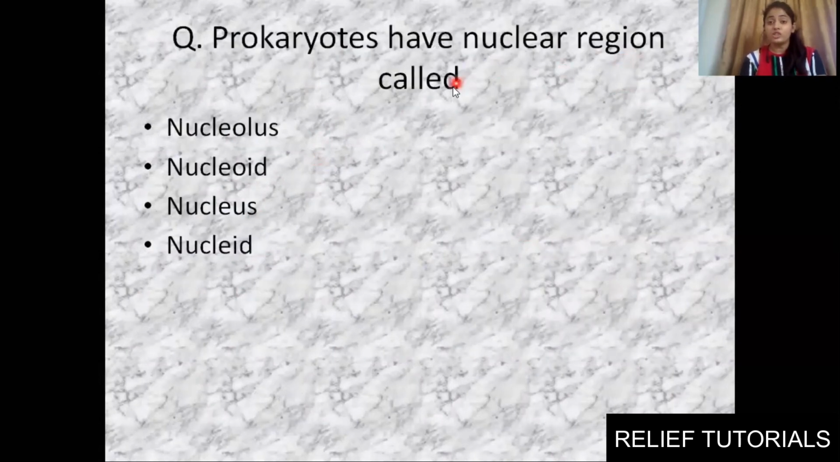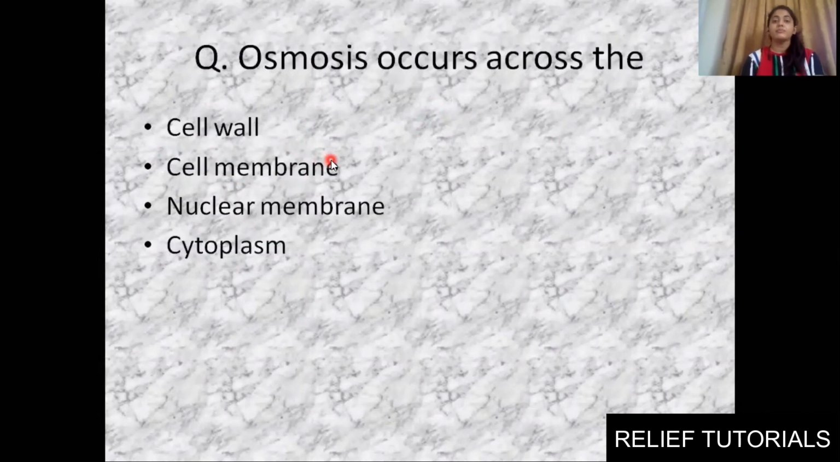Prokaryotes have a nuclear region called, okay, the nuclear region of prokaryotes. They do not have a well-defined nucleus, so there is a specific name given to it. What is it? Nucleus, nucleoid, or nucleolus. Osmosis is a process that occurs across what? Cell wall, cell membrane or plasma membrane, nuclear membrane or cytoplasm.